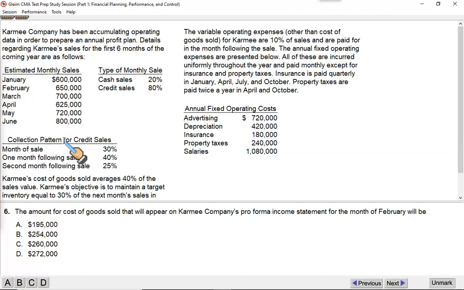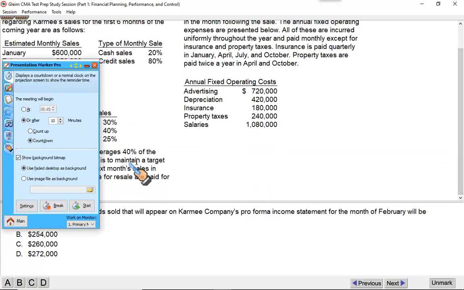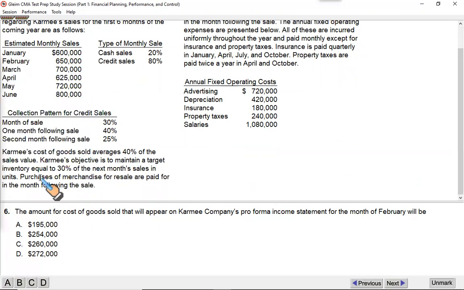It further says collection pattern for the credit sales are 30% of the credit sales collected in the month of sale, 40% the 1 month following the sale, and 25% in the second month following the sale. It further says Kermi's cost of goods sold averages 40% of the sales value. Your cost of purchase is 40% of your selling price. Kermi's objective is to maintain a target inventory equal to 30% of the next month's sales in units. So closing stock should be 30% of next month's sales in units.